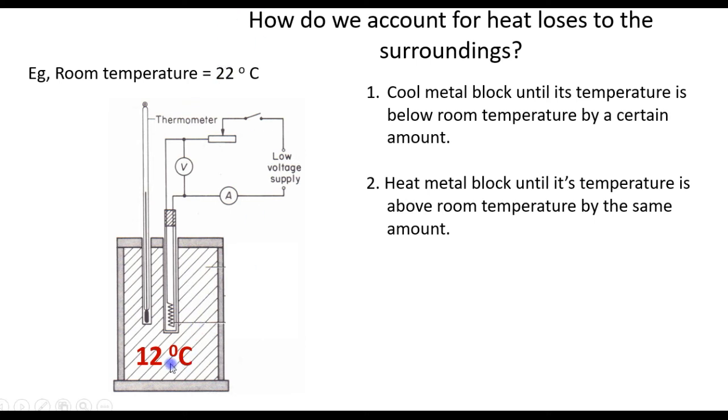Now when it is colder than room temperature, heat will move from the surrounding air into the block because the air is warmer than the block. When we heat it, when its temperature is equal to room temperature, heat will stop being transferred from outside into the block because they are the same temperature. When we continue heating, when its temperature is above room temperature, heat will move from the block to the surrounding air because the block is warmer. And when the temperature reaches 10 degrees above room temperature, we stop timing.